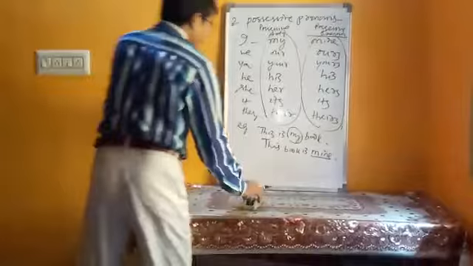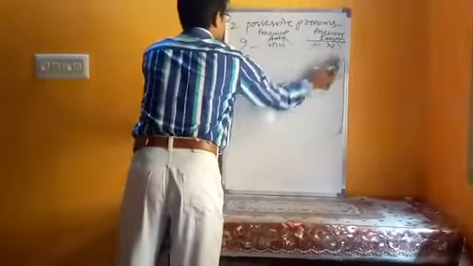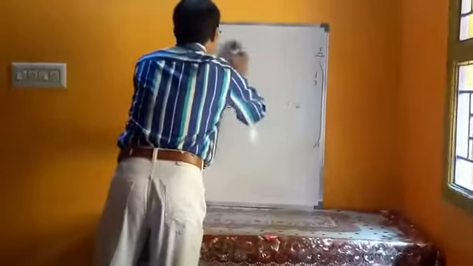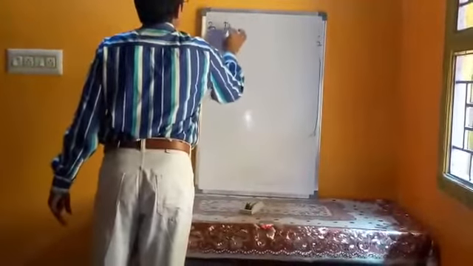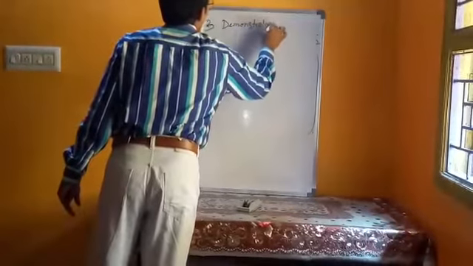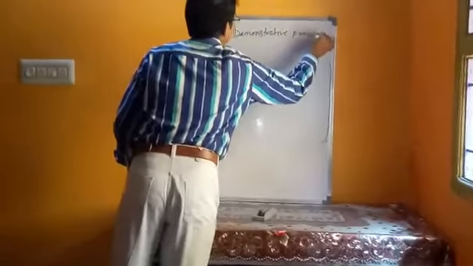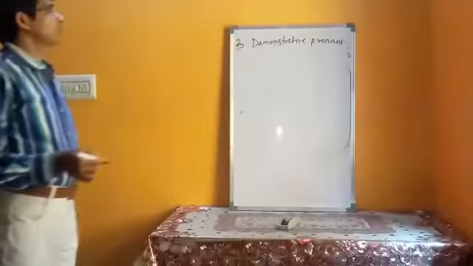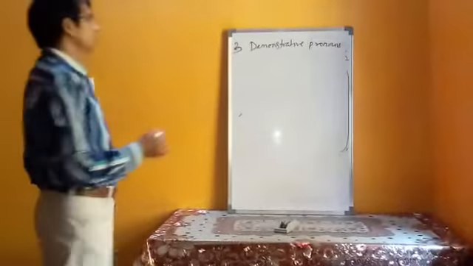So the third type of pronouns are demonstrative pronouns. Number 3 is demonstrative pronouns. As the word suggests, they are used to demonstrate objects or nouns, naming words.